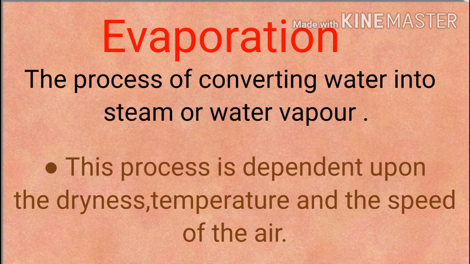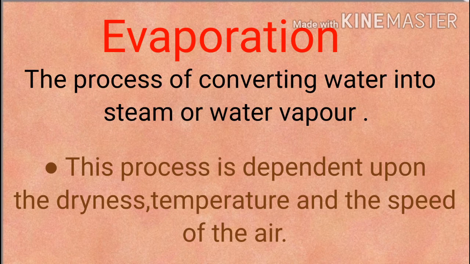And because of the sun's heat, the water on the earth gets converted into water vapor. The process of evaporation depends on the dryness, the temperature and the speed of the wind. We all know that converting the water into steam is evaporation, and it happens on the earth due to the sun's heat. And this process of evaporation depends on the dryness, the temperature and the speed of the air.